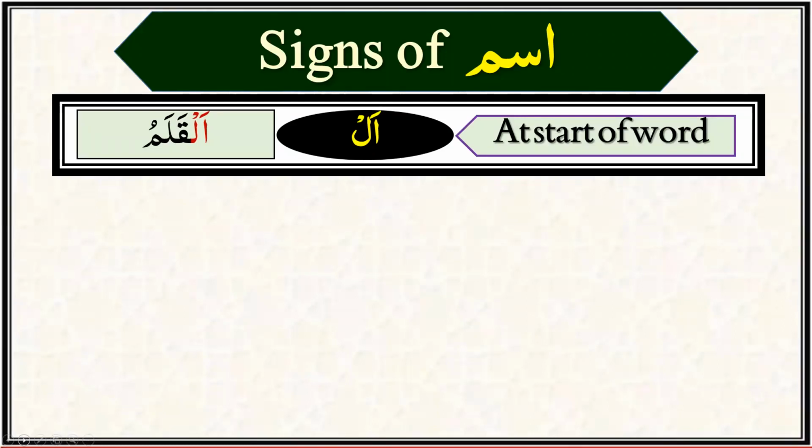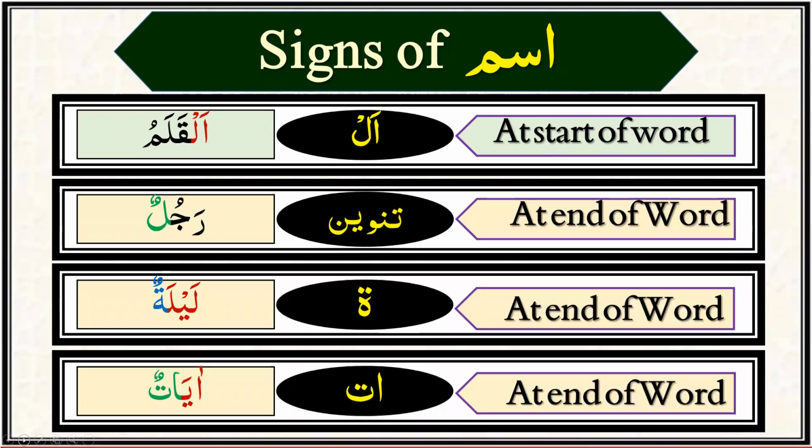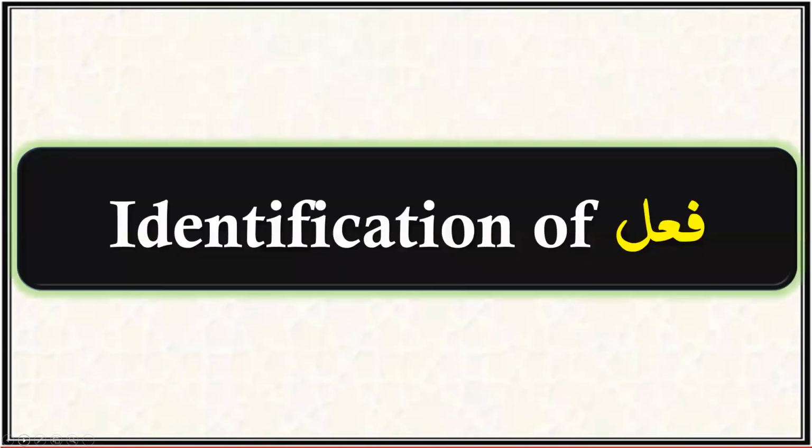The first sign which we learned was Alif Lam, which comes at the start of the word, whereas the three other signs which we learned to identify isms all come at the end of the word, that is Tanween, example Rajulun; round ta, example Laylatun; and Alif and elongated ta, example Ayatun. These are the four signs which enable us to identify isms. In today's class, we are going to learn the identification of fail.